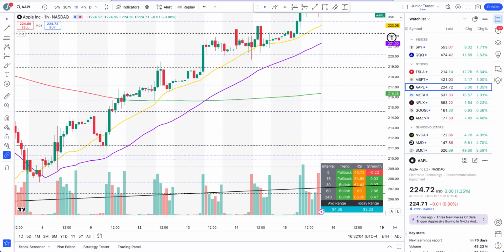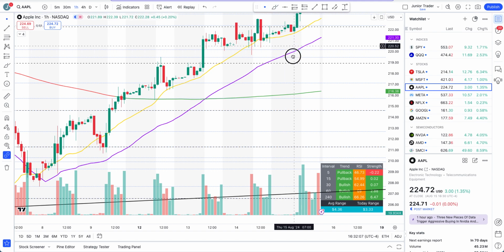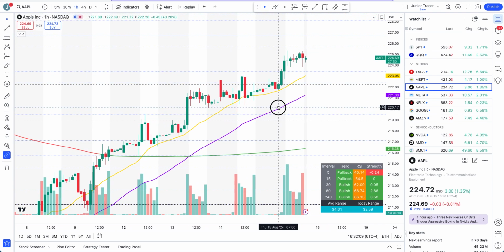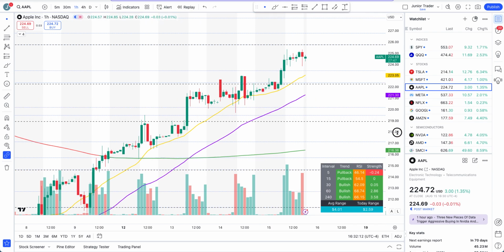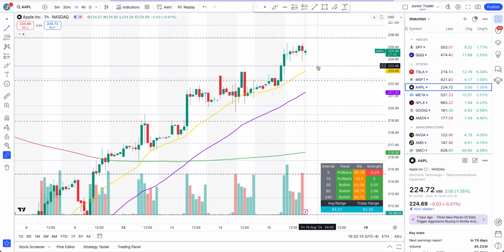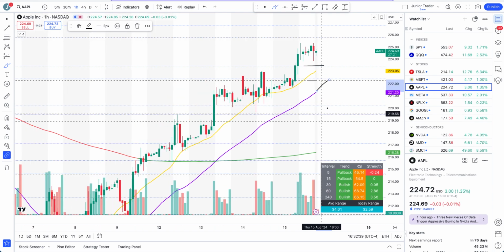Is there any sign for that? So what are the levels to watch tomorrow? On hourly interval, what I want to focus on here is this level, 223 and 46 cents. If Apple does a pullback here, but it still stays above it, that's fine. We are still in the bullish structure even on intraday. If we lose this, then there's a possibility of coming down to $222 area, and then you can see what happens there. But if we lose 222 and 50 hours moving average, then I expect a little bit stronger pullback down to 218. Otherwise, we are fine so far.